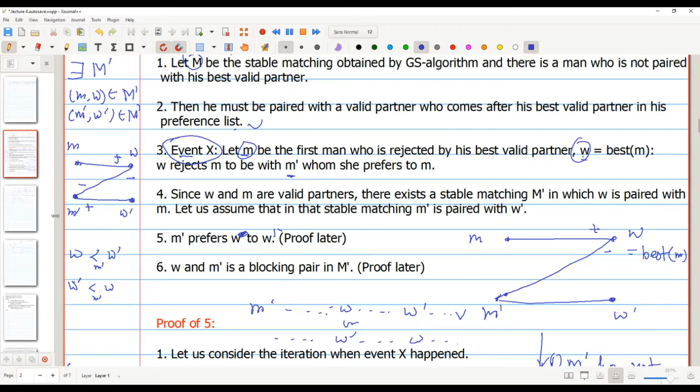Now we can see that M prime and W prefer each other over their current partners. If we consider the matching M prime, in that matching these two edges get matched, and small m prime, comma W, basically prefer each other over their current partners. That means small m prime, comma W is a blocking pair. Is it clear? Yes, thanks. Now it's clear. Okay, any more questions here?